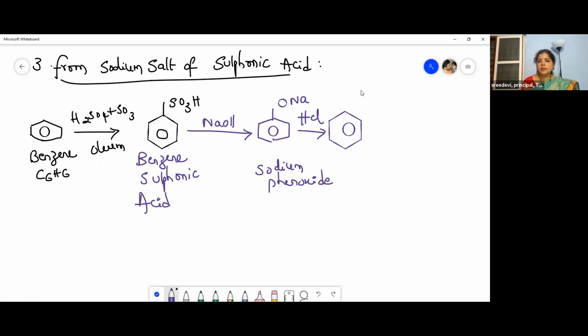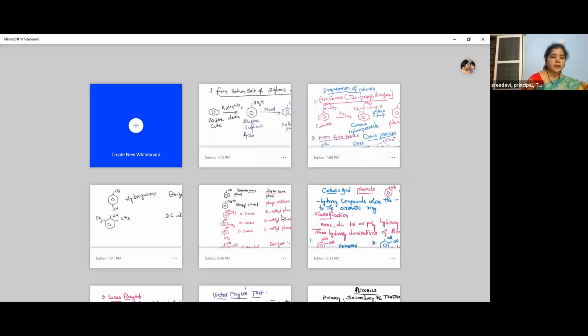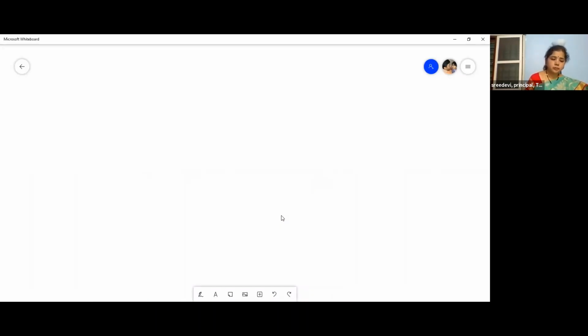So these are the different steps present in this reaction. Finally, we got our phenol. So benzene on sulfonation gives benzene sulfonic acid, which on treatment with the base NaOH gives sodium phenoxide, which on treatment with HCl gives phenol. Right? So this is the third preparation of phenols. Now let us move to the next preparation.